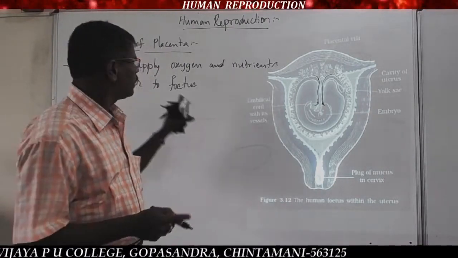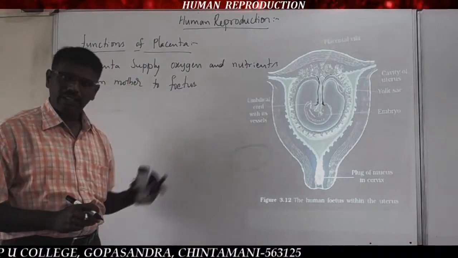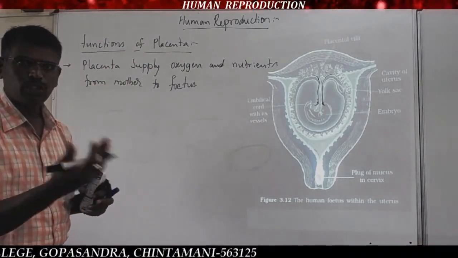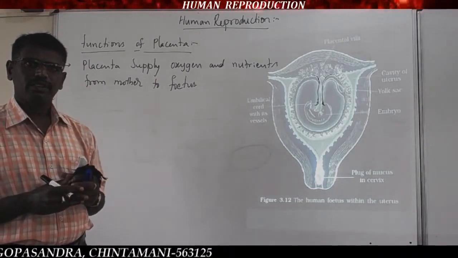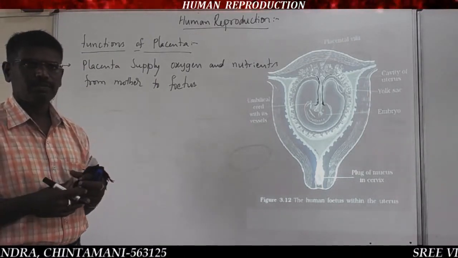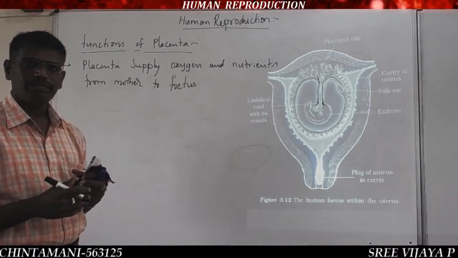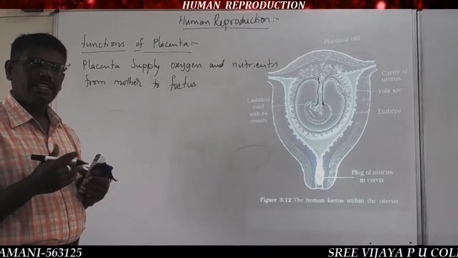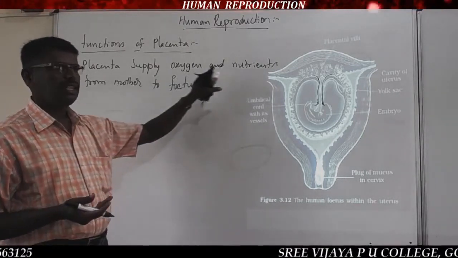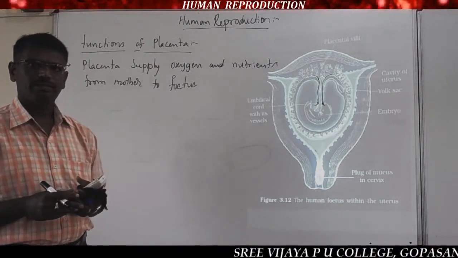So the placenta acts as a transport system, a circulatory system. It transports both the oxygen and nutrients.